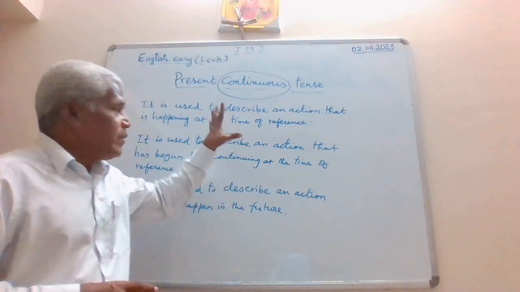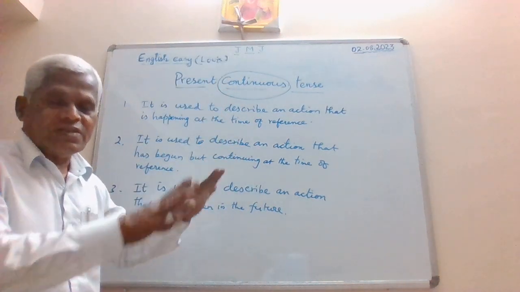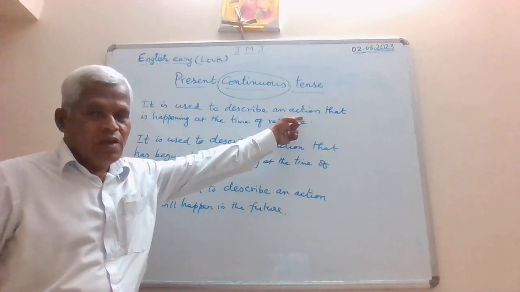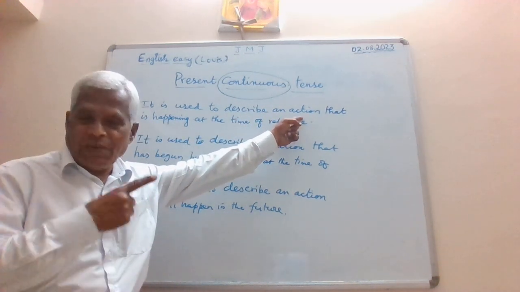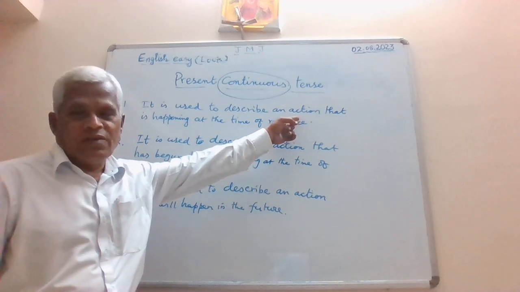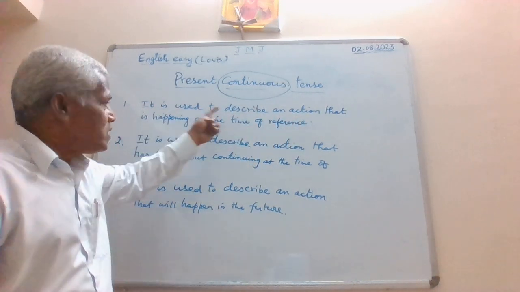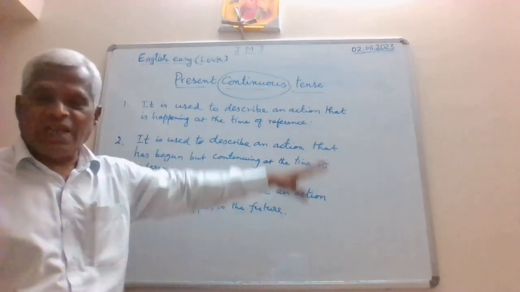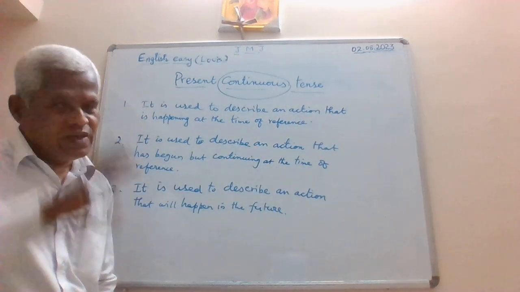Now, remember I have used everything in singular. It is used to describe an action. Not only one action, it can be plural also. It is used to describe actions that are happening at the time of reference. So that it must be very clear.